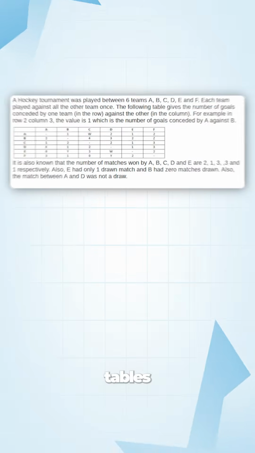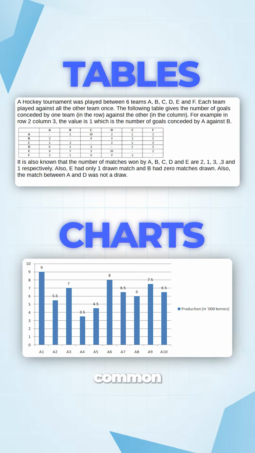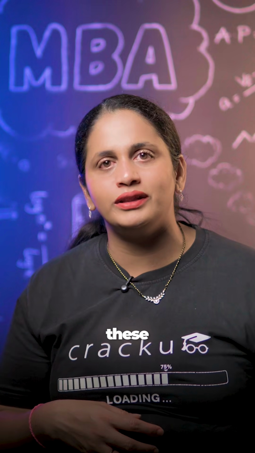Then we come to the second most common part, which is tables and charts. In every single slot, you will have at least one table-based set, and charts also come very commonly. Both of these are interconnected because to solve a charts-based set, you have to essentially make a table. So tables and charts are the second most common type of LRDI set. Between puzzles, arrangements, and tables and charts, 3 out of the 5 sets that come in LRDI will be from these topics.